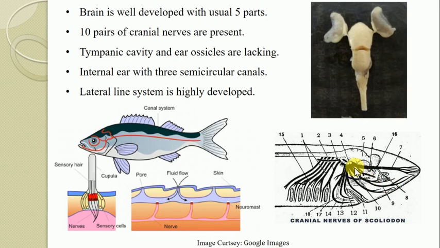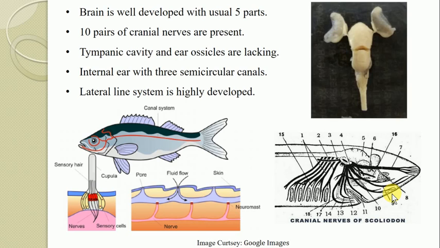Cranial nerves are the nerves which arise from the brain and innervate the proximal region of the body, particularly the head region. These nerves are referred to as cranial nerves, and 10 pairs of cranial nerves are present in fishes.